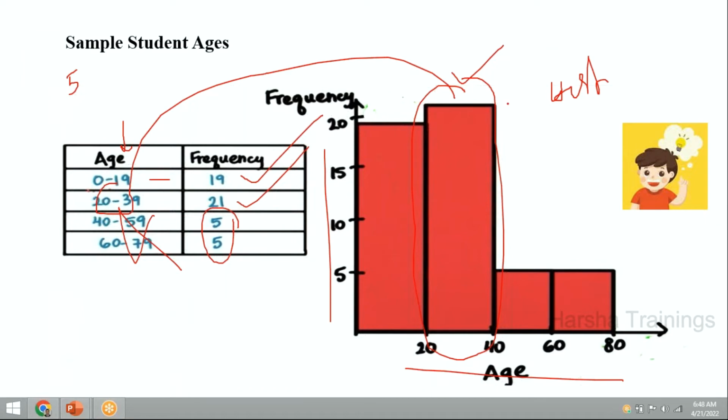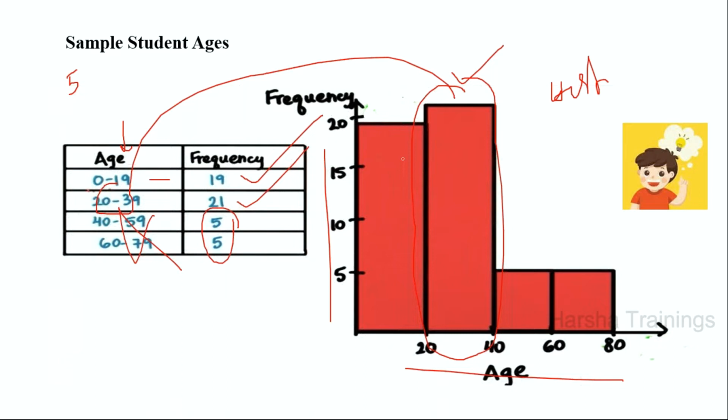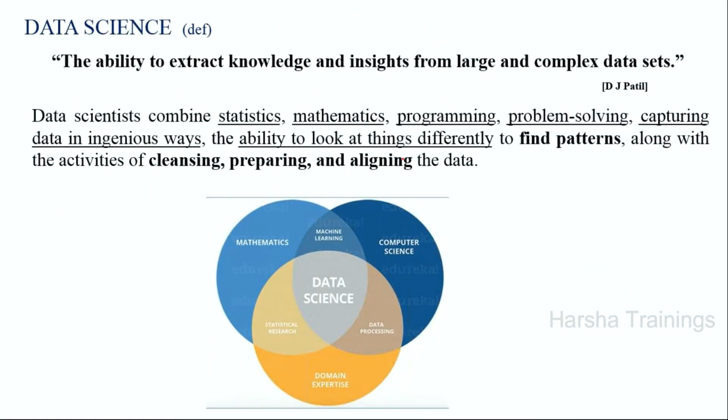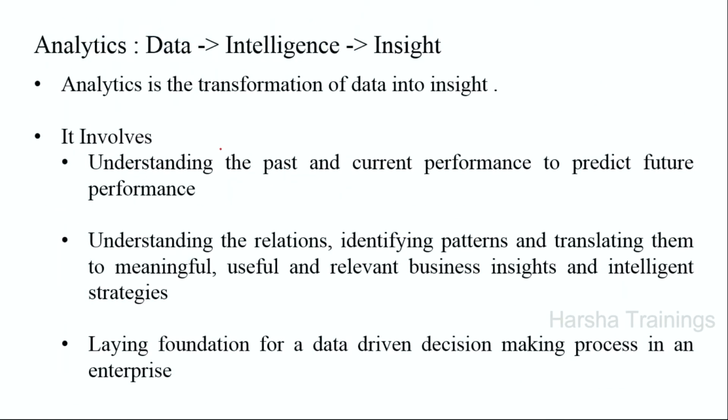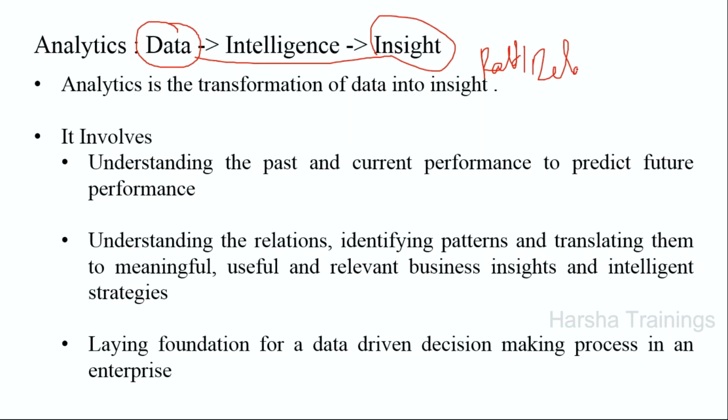Now I will define what analytics is. Analytics means we will take data and transform the given data into insights. Just now I told you that insights are also called patterns, relationships, or hidden knowledge. All these terms are synonymous. So analytics is the transformation of given data into insights.